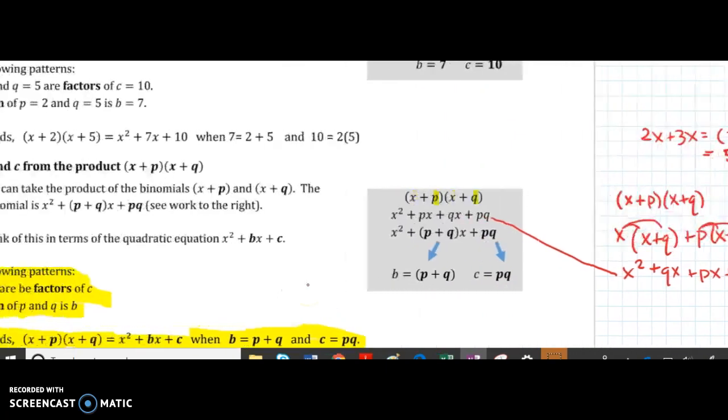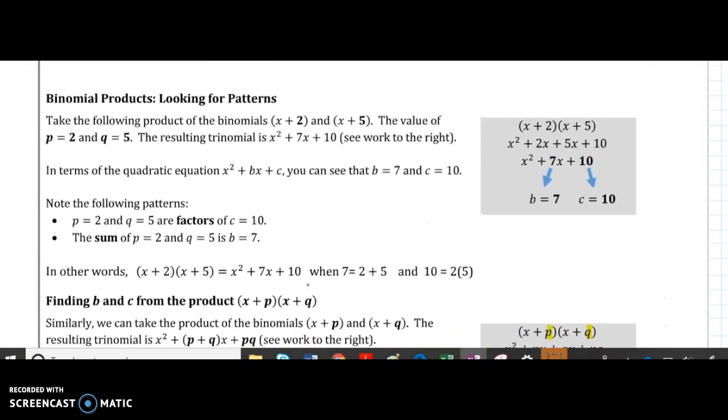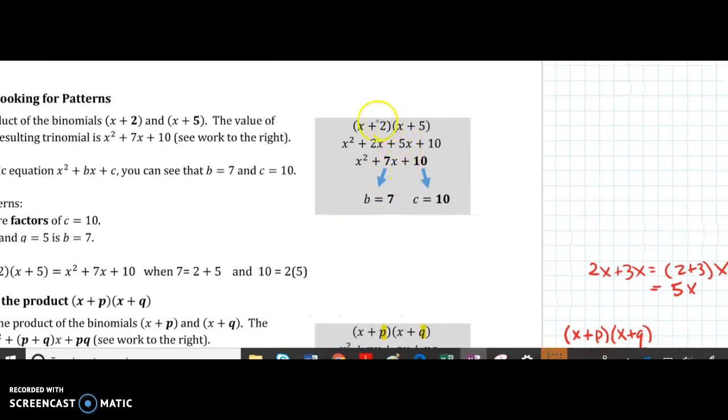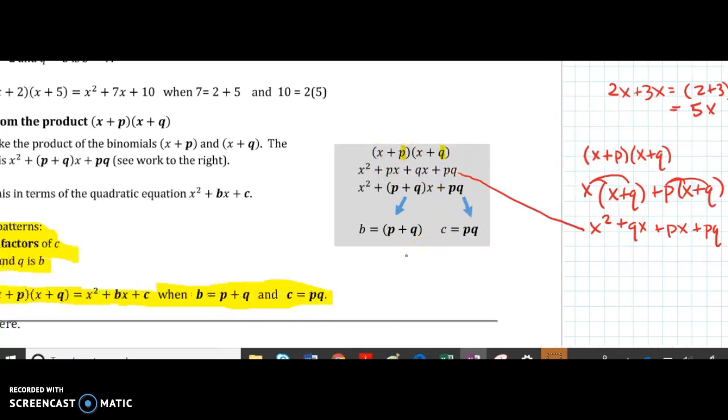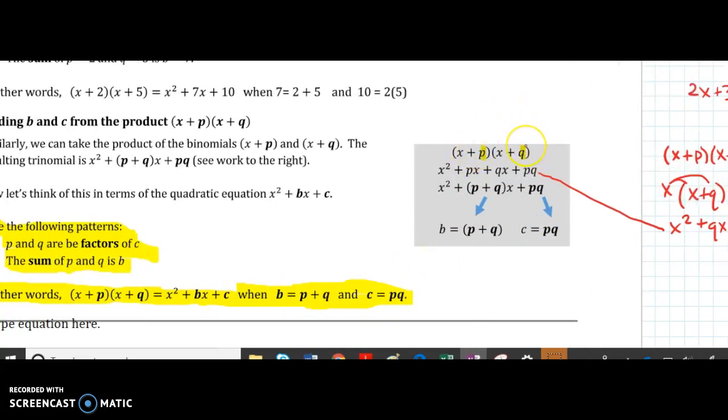So that might still be a little confusing when we're looking at it like that, but if we go up to an example that has numbers to it, x plus 2 times x plus 5, we'll see that we can get the middle term. If we multiply that out, we'll see that the middle term ends up being 2 plus 5, which is 7, and then the c term ends up being 2 times 5. Well, that's all that this is saying, but it's using letters instead, so the b term ends up being p plus q, these two parts in the factored form, and the c term ends up being the two parts in the factored form, p times q.